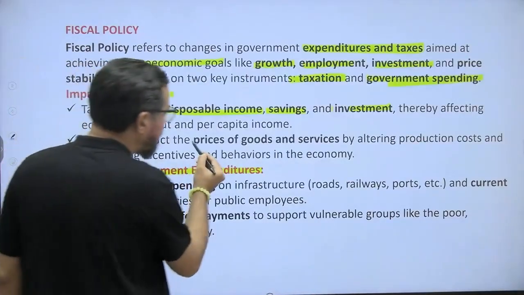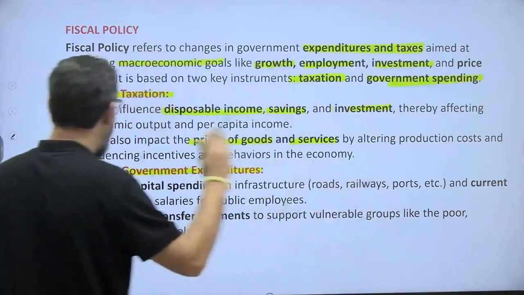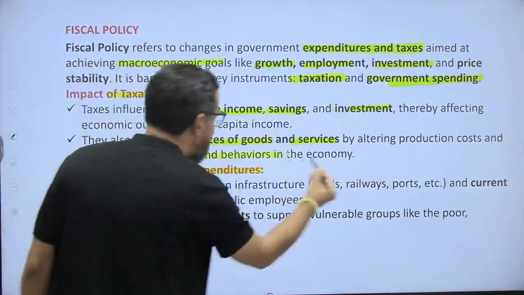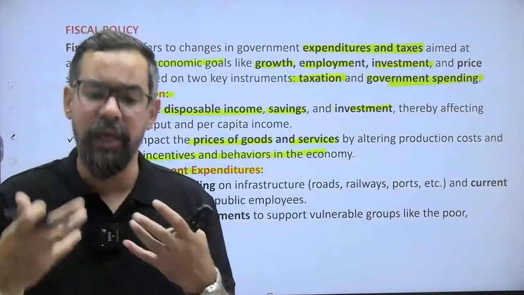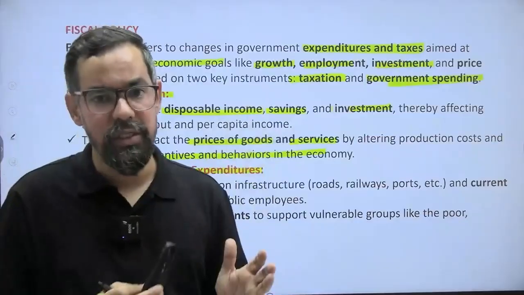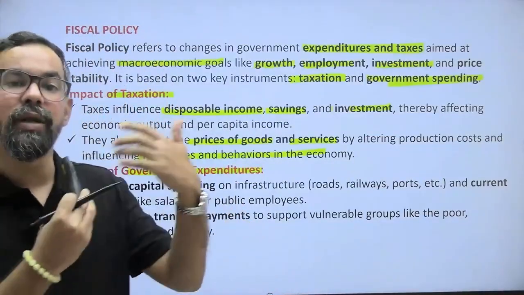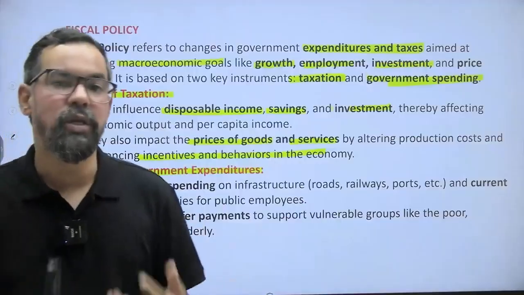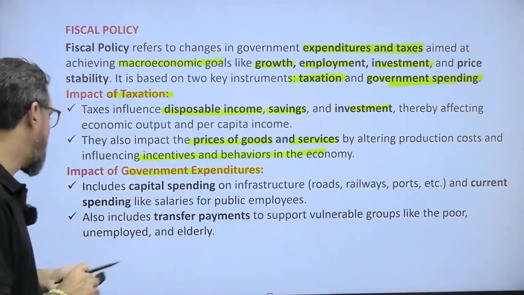They also impact the prices of goods and services by altering production cost and influencing incentives and behaviors in the economy. Sometimes schemes like PLIs and others generally promote the production of certain goods and services in the economy. So as a manufacturer, if you are getting some sort of relaxation from the government, obviously your profit margin will increase. You'll sell the product at the same price or lower price, right?